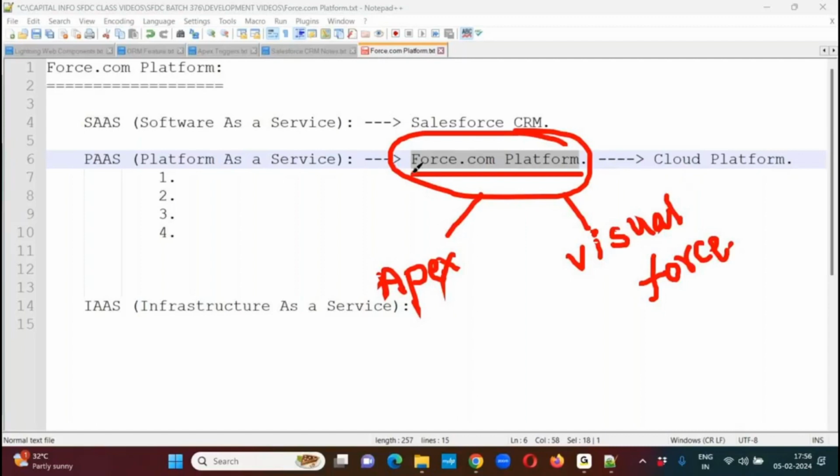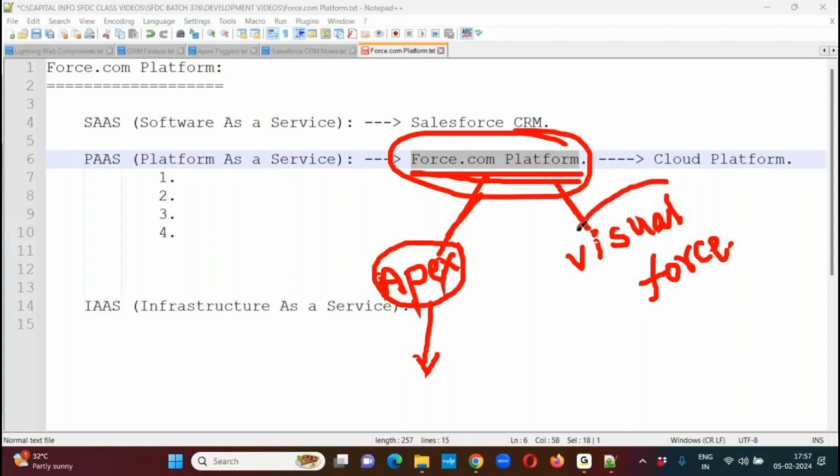As part of this full stack platform, we have two programming languages available: the Apex programming language and the Visual Force programming language. Now, what can we do with the help of Apex programming? Apex is used to implement business logic. So upon a click on a button control, if you want to perform any actions or operations, that operation-related code we can write with the help of Apex programming.